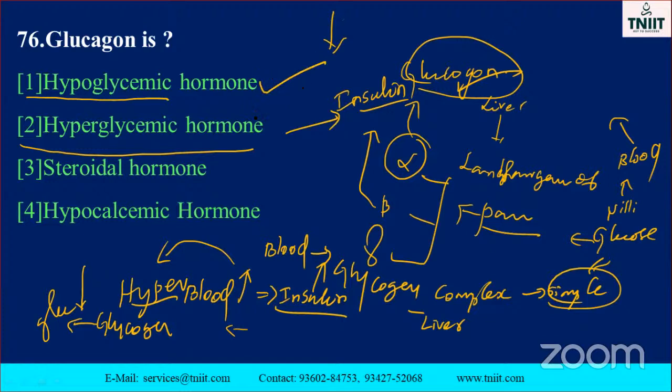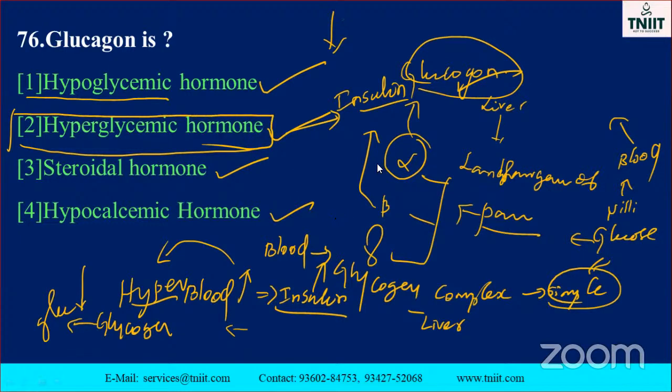Okay, is it correct? Hyperglycemic hormone, steroidal hormone, hypocalcemic hormone. Which one is the correct hormone here? Glucagon. We need glucose, isn't it? So it is considered as a hyperglycemic effect. So the answer is B, the correct answer.